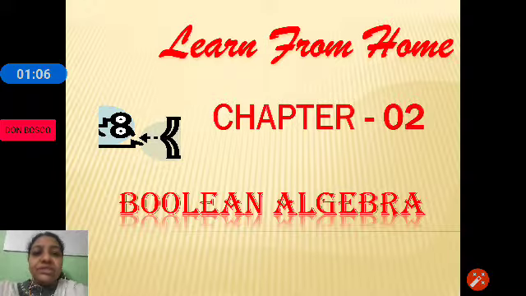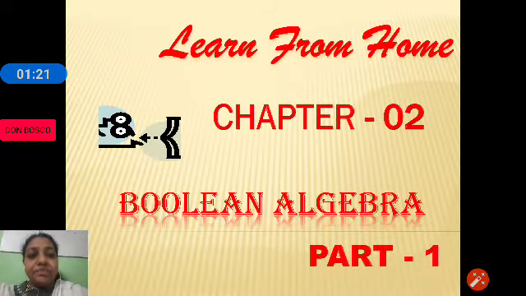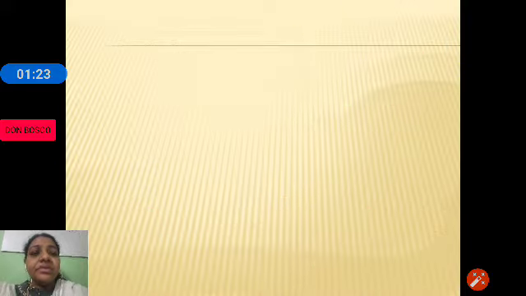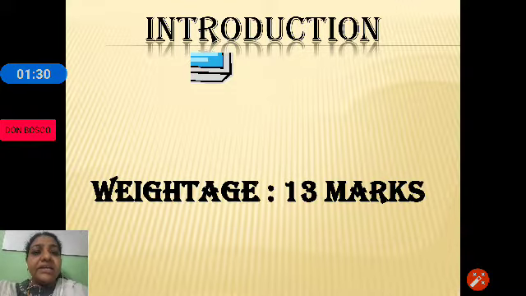Hope you will enjoy this chapter as it is very easy and very interesting to learn. Today being the part 1 session, the first introduction class, let us get started and check out what Boolean algebra is. Before that, let us look at the total weightage of this chapter.